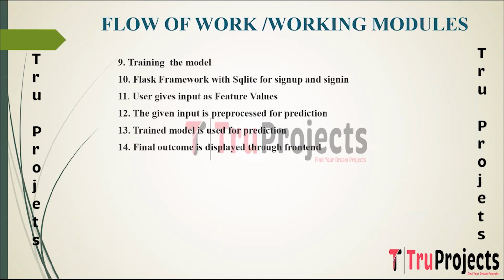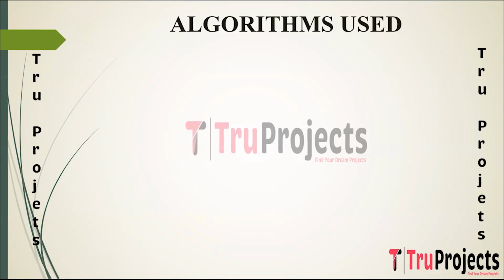The final outcome of the prediction, whether it indicates normal network behavior or identifies potential intrusions, is displayed to the user via the web application's front end. This outcome provides insights into the security status of the network based on the input data provided by the user.